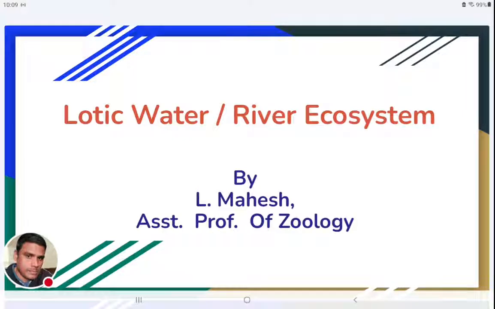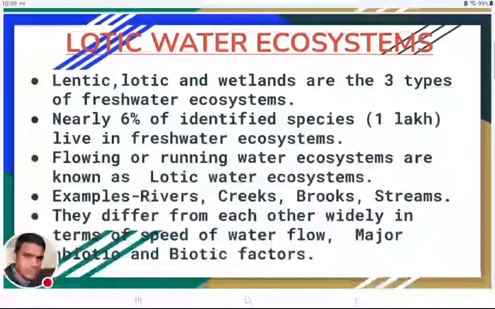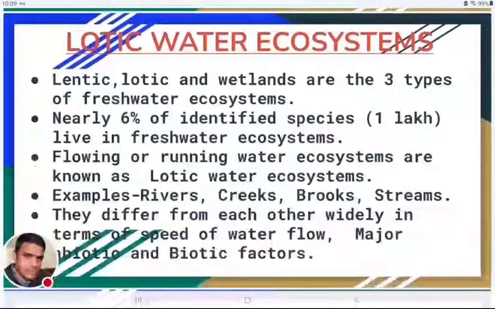Class, we are going to know about lotic water ecosystem. Otherwise, in the examination, it may be asked as a river ecosystem. So, yes, the freshwater ecosystems are classified into three types. They are lentic, lotic, and wetland ecosystems.